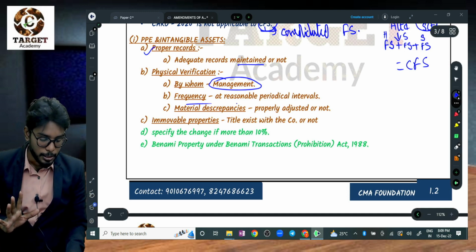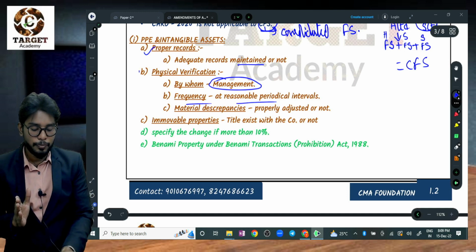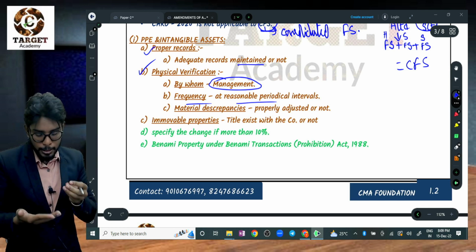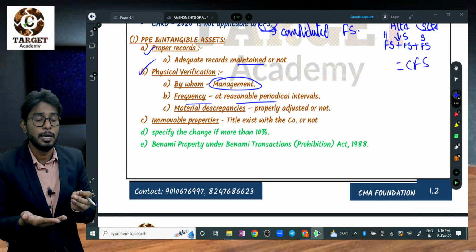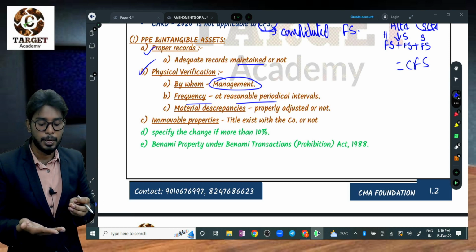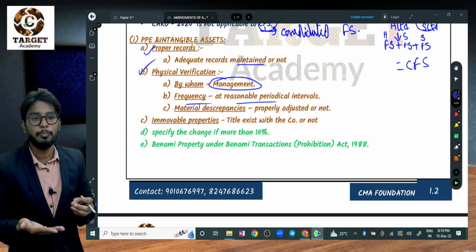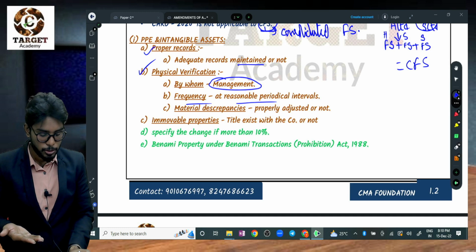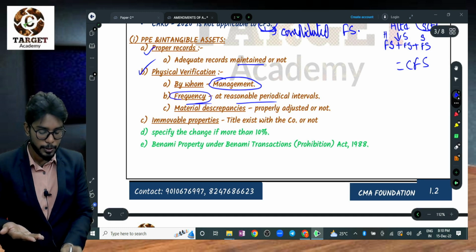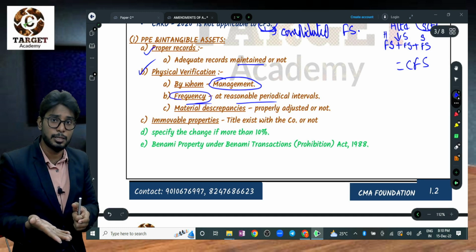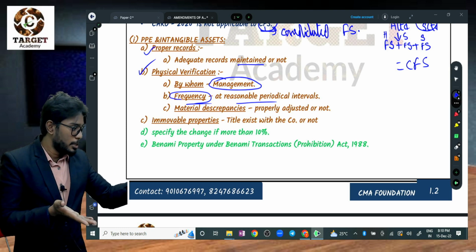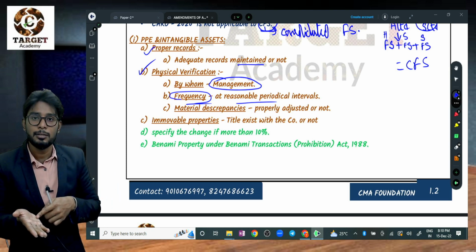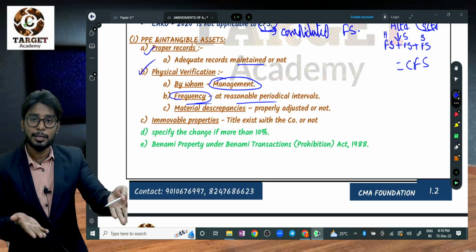On frequency, sir, they need to physically verify the assets by taking the register. That is nothing but physical verification of assets. One person from the management regularly, either monthly, weekly or quarterly, based on the circumstances, needs to take the fixed assets register and check whether the assets physically exist or not. Since it is in the record, it should be there, right?